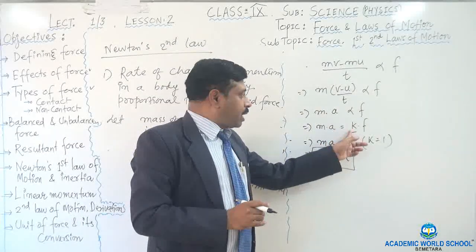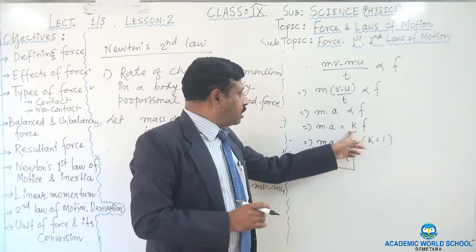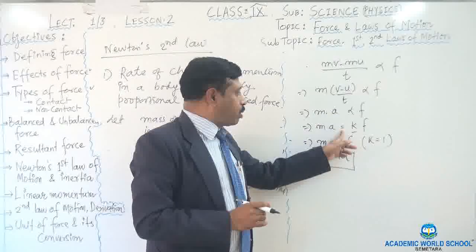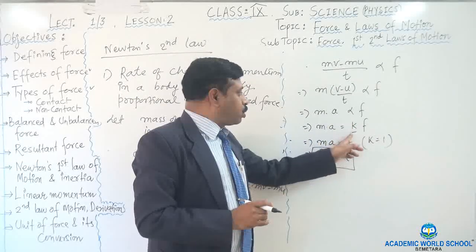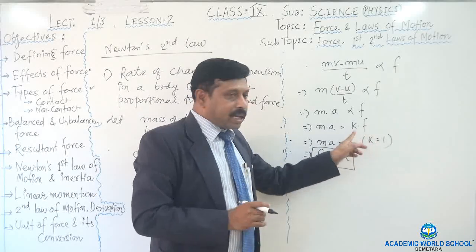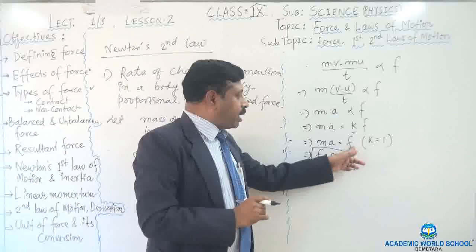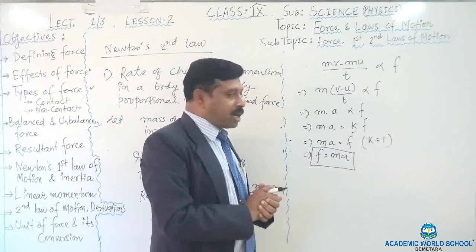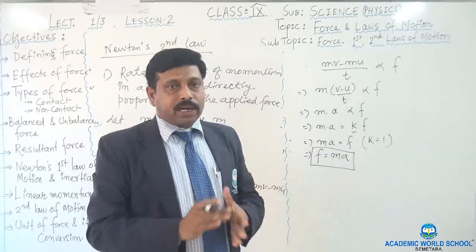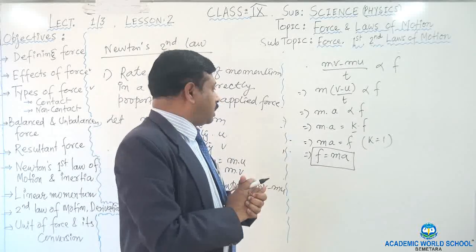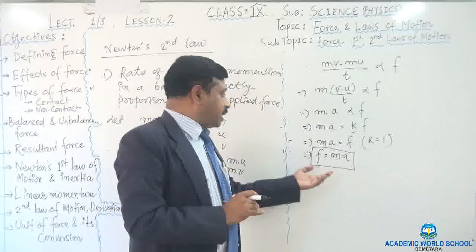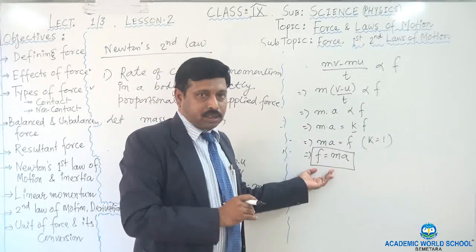So here I multiply the constant k, so that the proportion sign changes to an equal sign. So m into a equals k into f. When k equals 1, m into a equals f. So force is equal to mass into acceleration. So from the second law of motion we get the measurement of force, that is, force equals mass into acceleration. Okay?